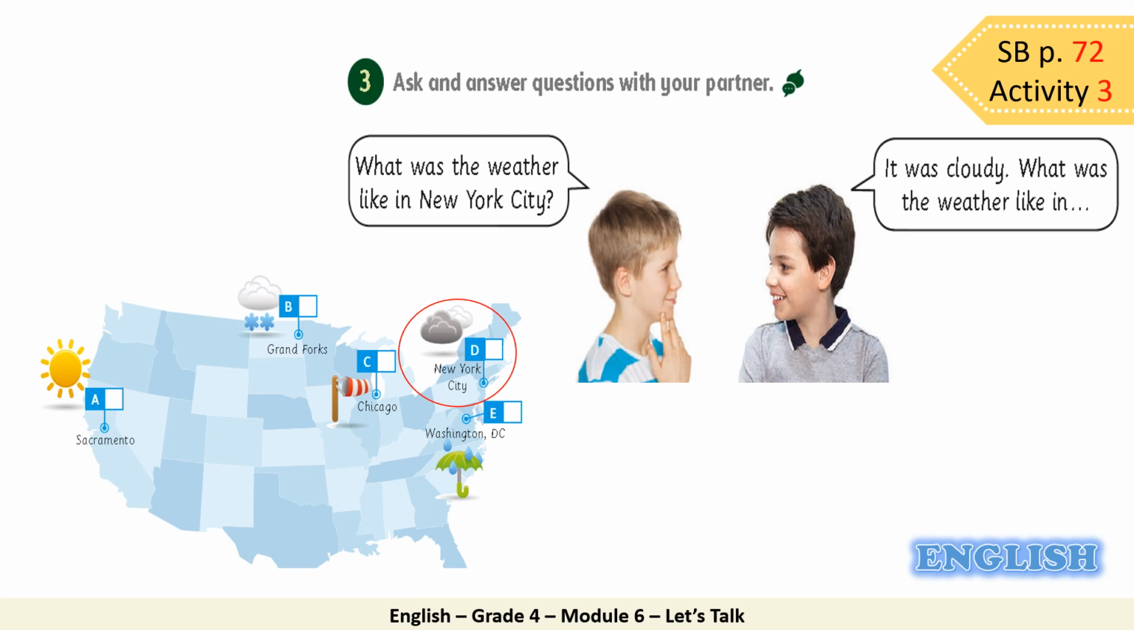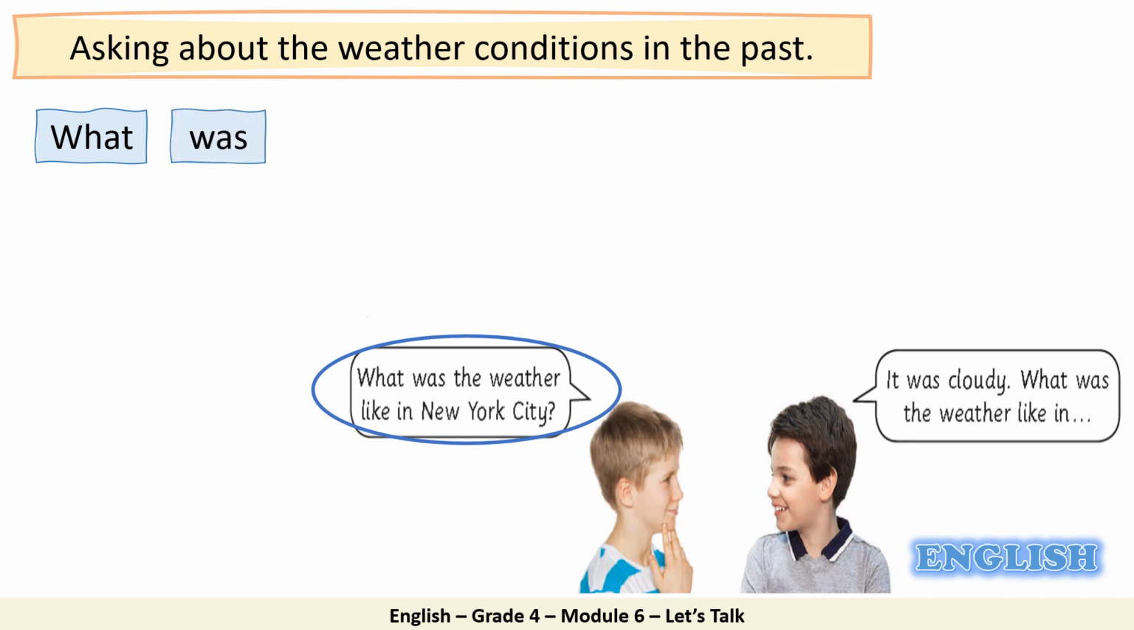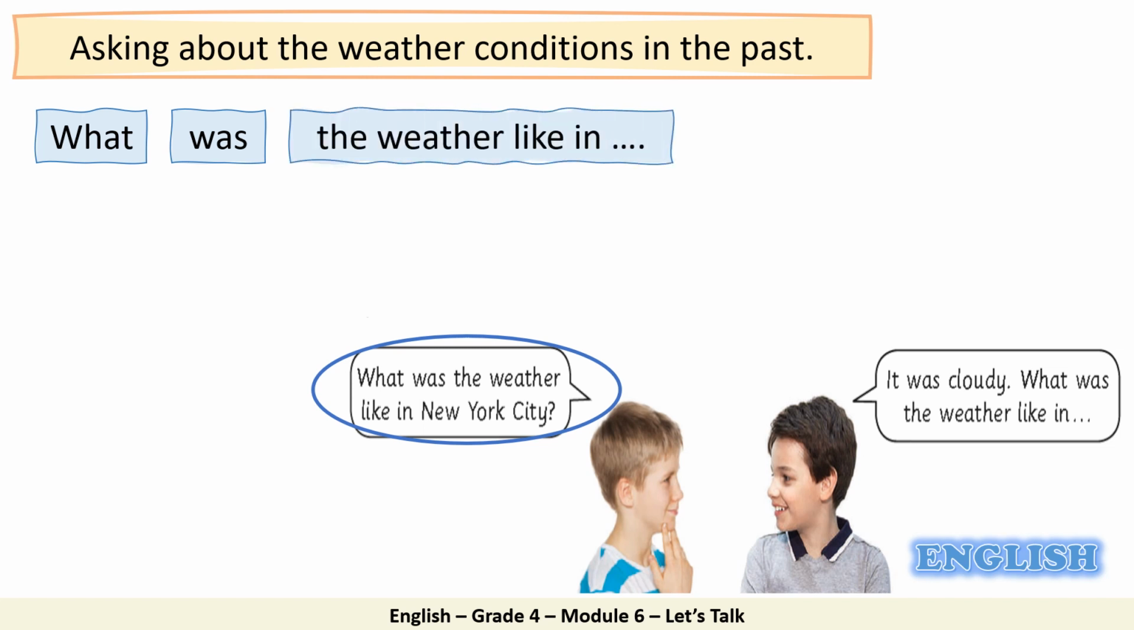Let's move on and explain. Asking about the weather conditions in the past. Look at this question. What was the weather like in New York City? How to form this question? We start with what, and then was, and was shows the past. And then we continue with the weather like in, and then we use a question mark.